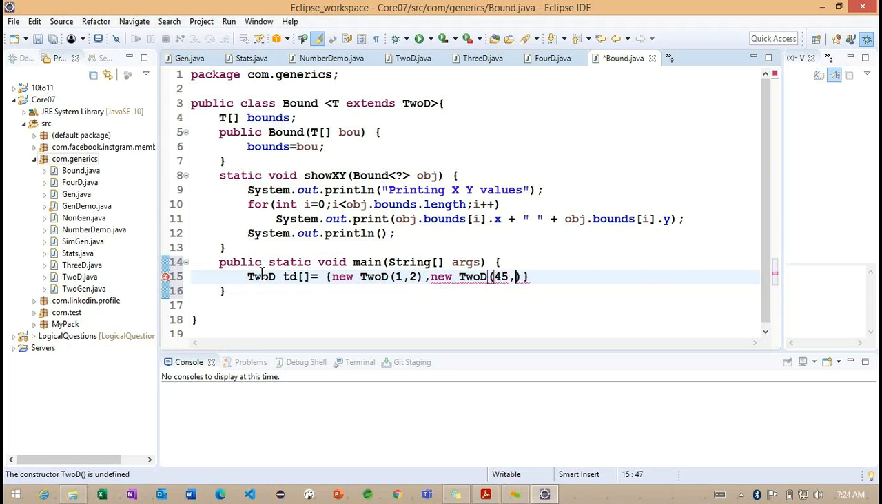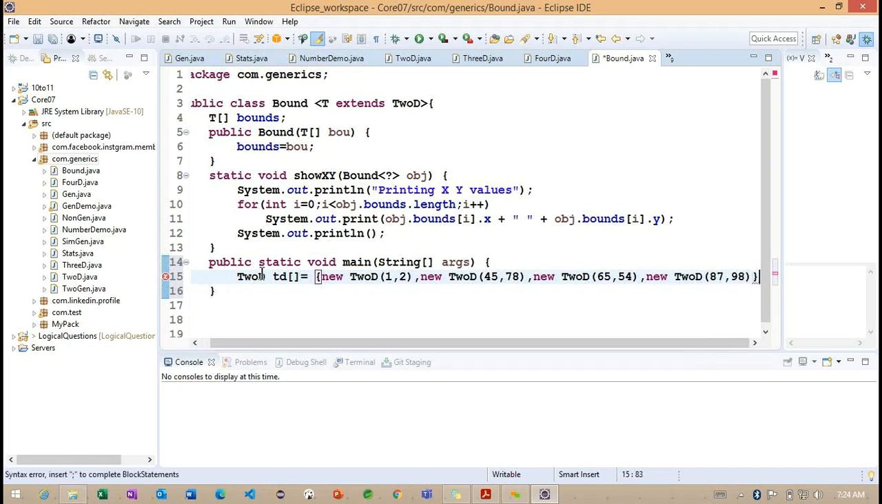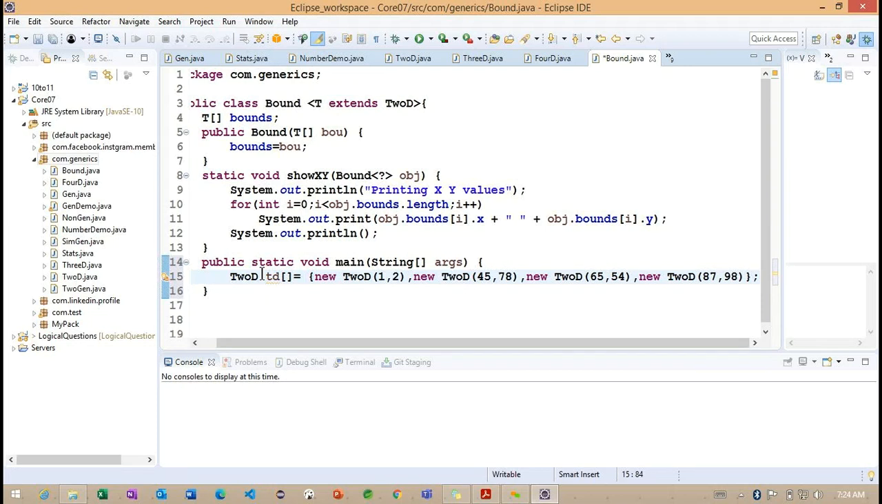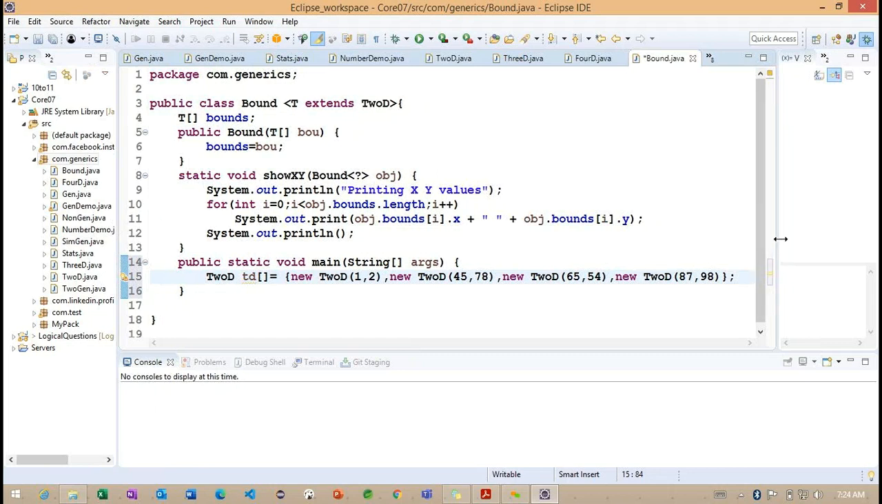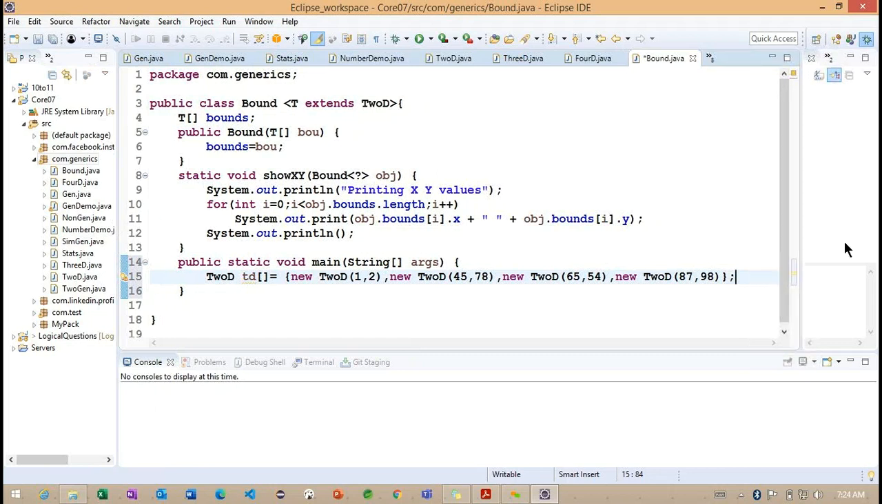So this is the second object, 45, 78, and this is the third object information, something called 65, 54. Now the final object I'm trying to create here is something called 87, 98. Right? So this is all about how we created the 2D array here. The type we created here is a 2D array.